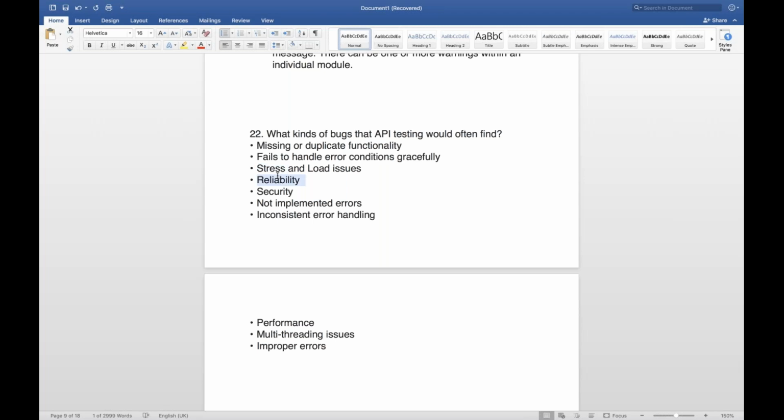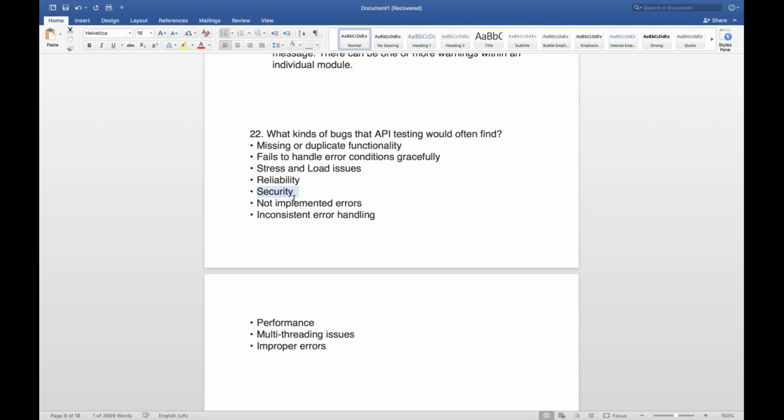Reliability means how reliable it is, right? If you are giving so many requests, or multiple requests are happening simultaneously, or concurrency is happening, in that case, how reliable is your API, how secure and reliable. So the next point is security. Security is very important. You have to pass the authentication headers and everything, right. Without authentication, you should not be able to access, otherwise anyone can access. So security is very, very important in your APIs.